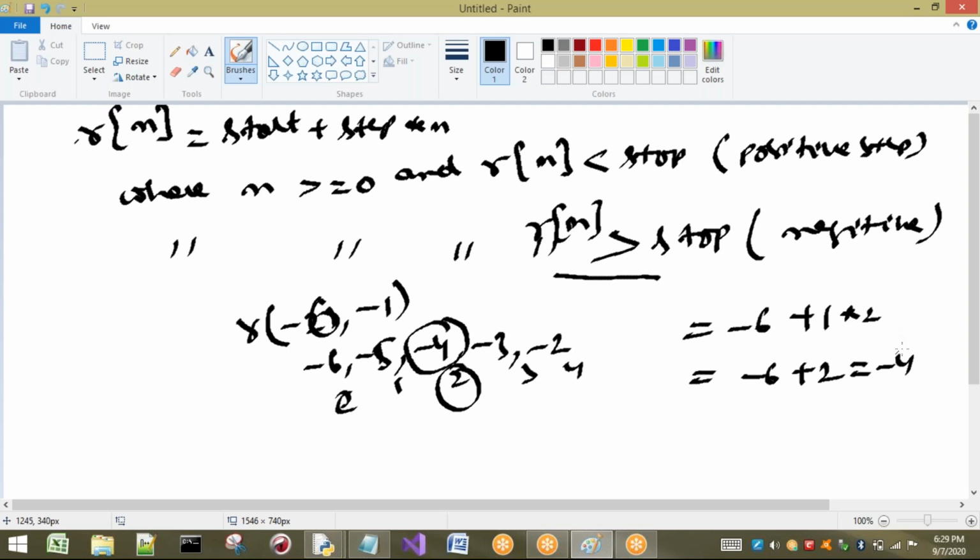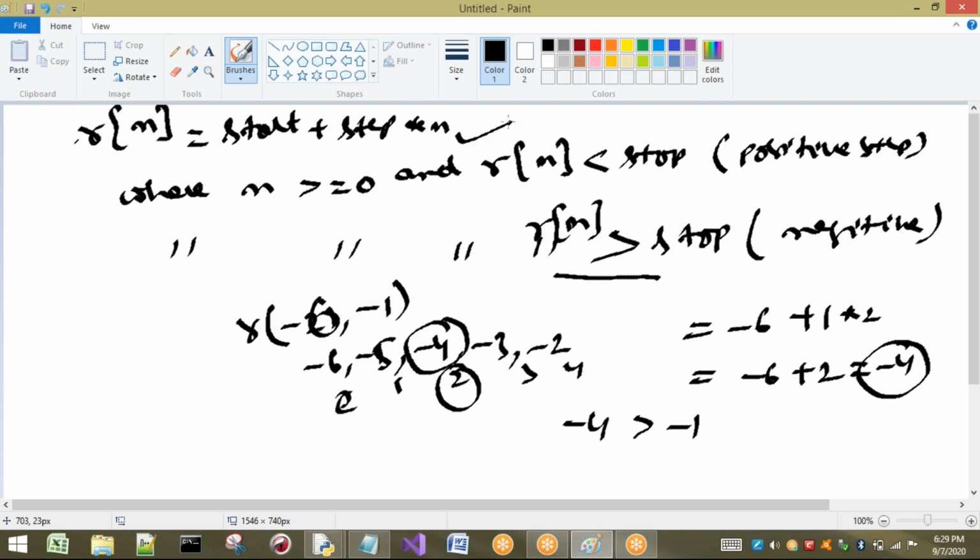Now compare this value with stop. So minus 4 is greater than minus 1. That means, in the form of sequences, not in the form of numbers, here it is positive. So we can say it is a negative step. So these are the formulas. Just remember this point.